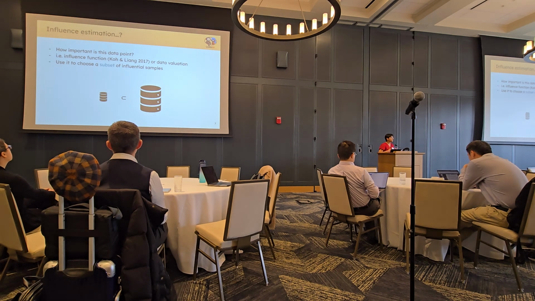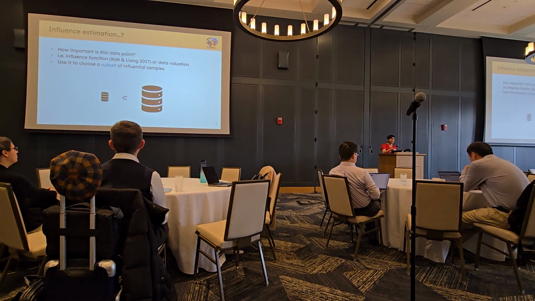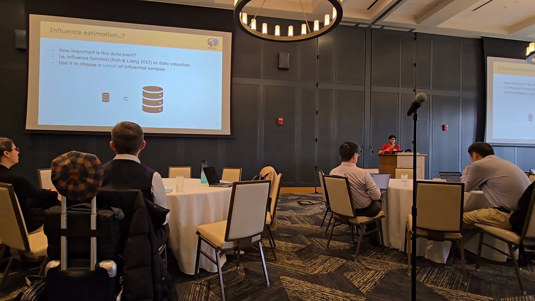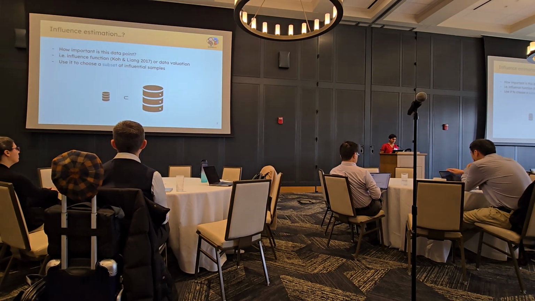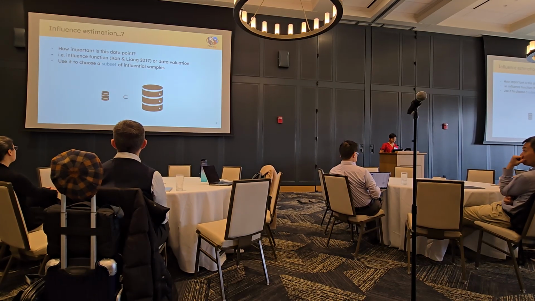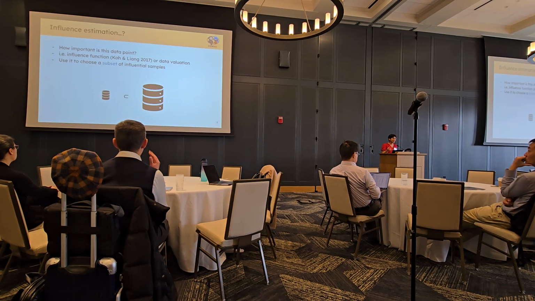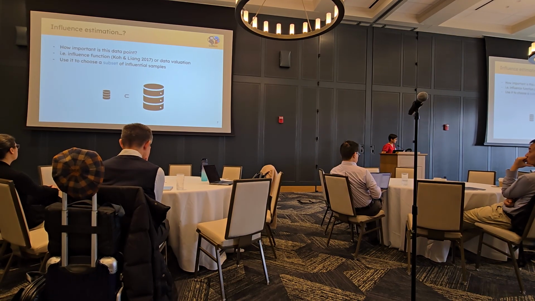In influence estimation, we have a data set. We're going to assign a number to every data point. Like, you are this important, you are that important. Then we can take the top K most important data samples and create a subset, and we can train our model on this subset. Now the goal of this subset is that the model trained on this subset should be as good as a model trained on the entire data set.